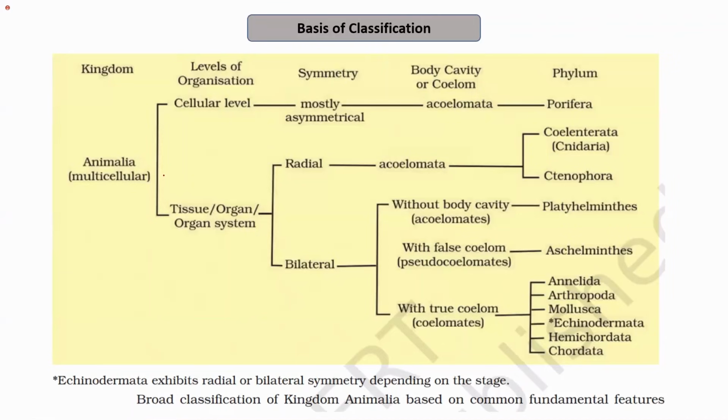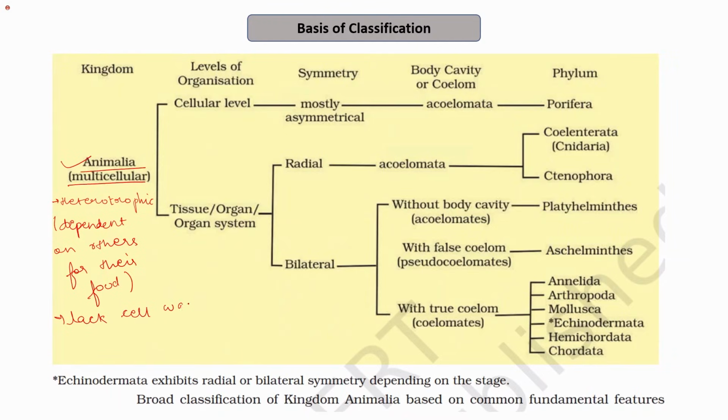So if I start with the kingdom Animalia, we know that the organisms that belong to this kingdom are multicellular, they are heterotrophic, that is, they cannot make their own food, they are dependent on others for their food. So this is the basic characteristic. They lack cell wall, unlike the organisms of kingdom fungi or kingdom plantae.